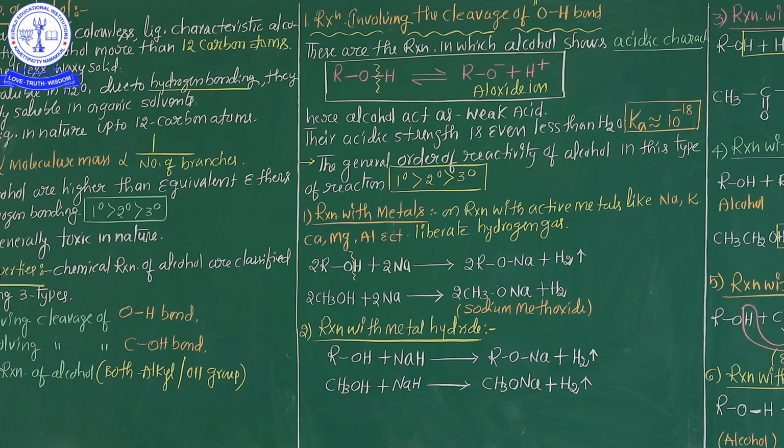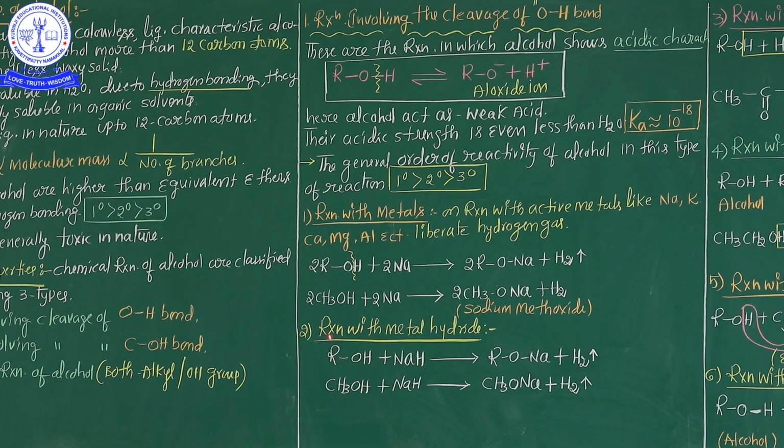See, where is the cleavage? It is in the OH bond. That's why this reaction belongs to the category of cleavage of the OH bond: cleavage between oxygen and hydrogen, so sodium alkoxide is formed along with hydrogen gas. This is the first chemical property in the reactions involving cleavage of the OH bond.